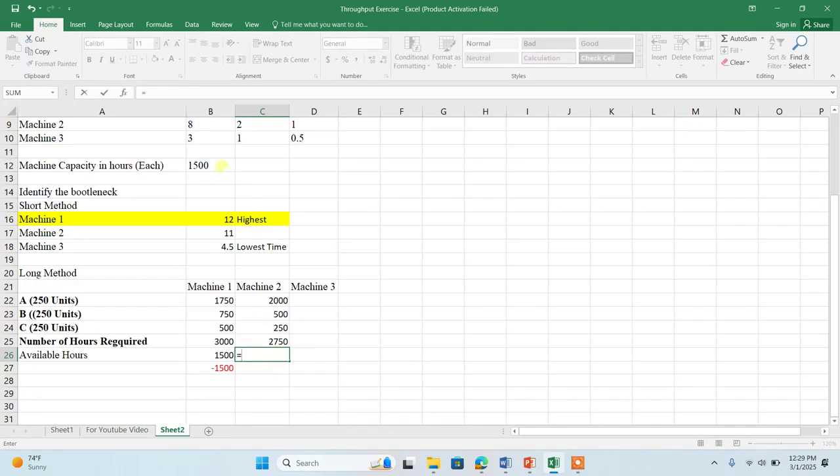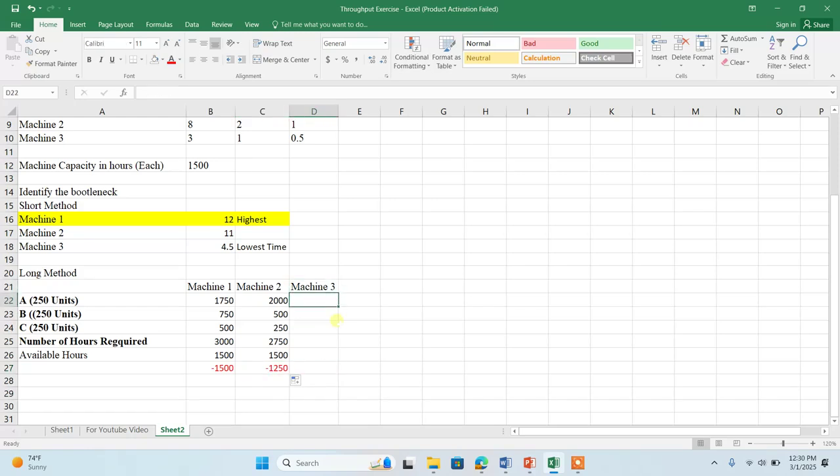Again, my dear, the available hours are 1500. So there is again an issue that we don't have enough hours to produce the 250 of each. So we have to make some combination which can give us the maximum profit.